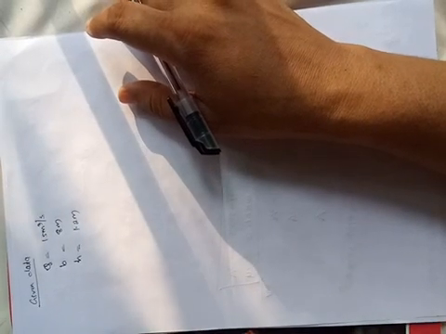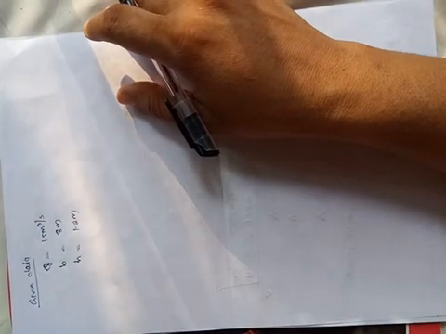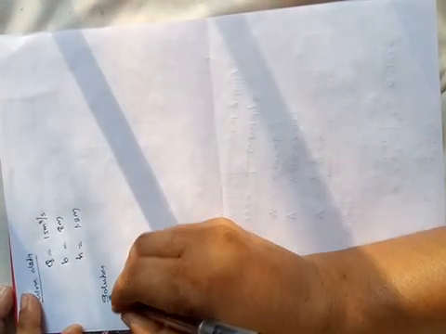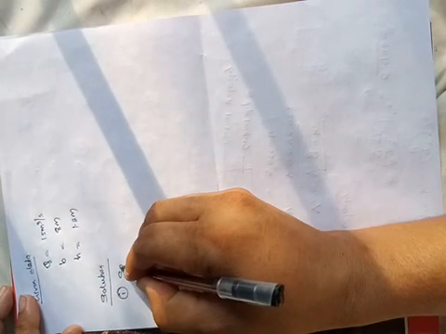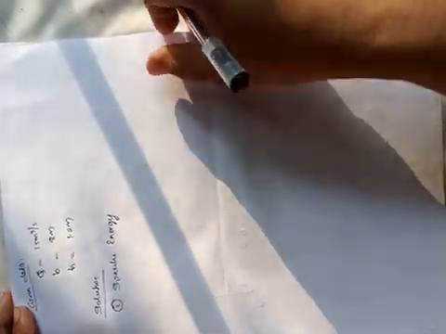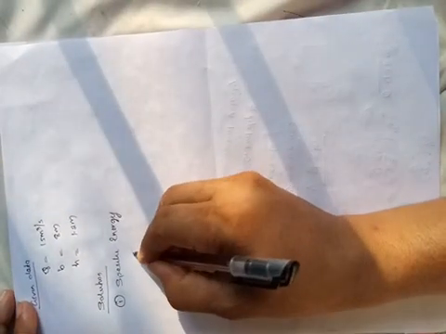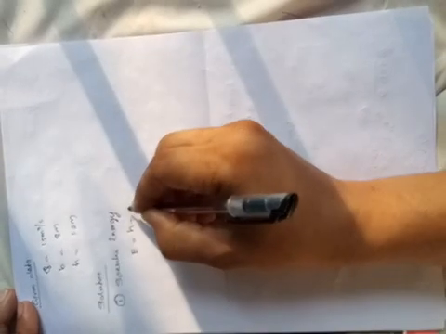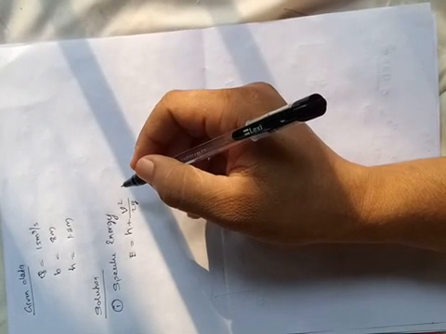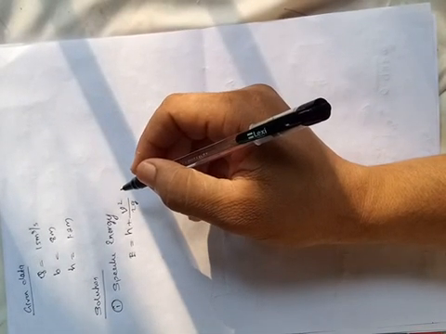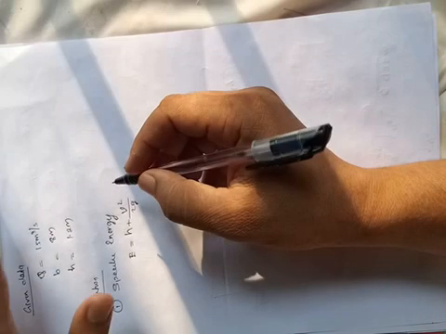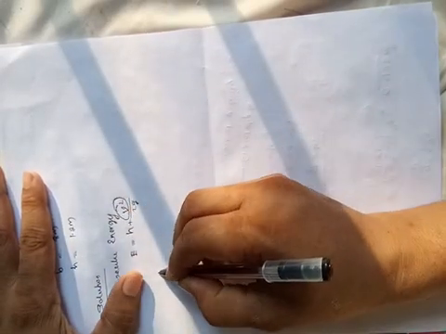The first question is to find out the specific energy of the flowing water. Solution. What is the equation to find out the specific energy? E is equal to H plus V square divided by 2G. This equation you already know, right? Here you don't know the value of the velocity, the same thing you studied in the previous numericals. So you have to find out the value of the velocity.